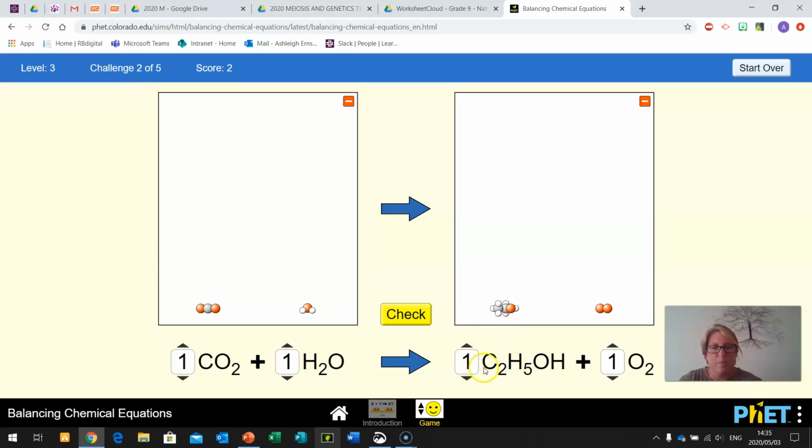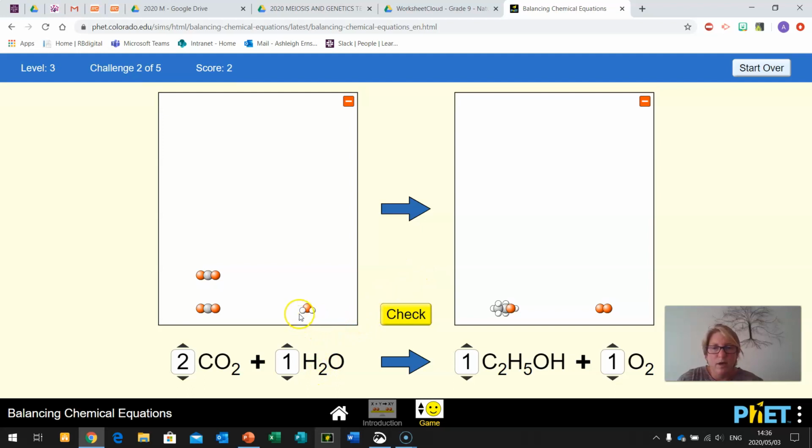Carbon atom is gray, and here it's gray. So if there's two carbon atoms on this side and one on this side, let's add another carbon atom. So now our carbon atoms are balanced. Now it doesn't really matter whether you pick the hydrogen or the oxygen, because oxygen appears twice here and it appears here. So we're just going to go through this slowly and carefully, and what we do to the one side, we do to the other side.